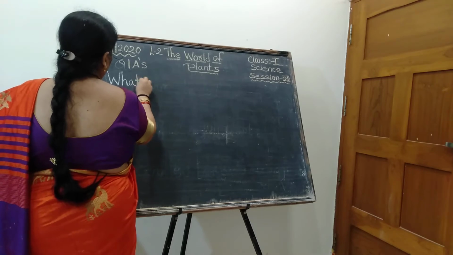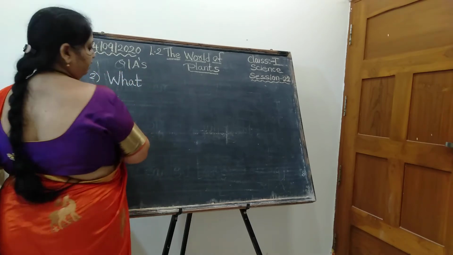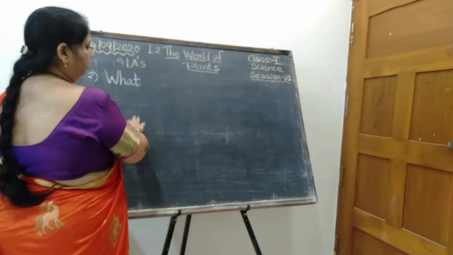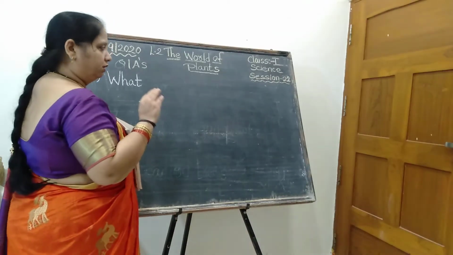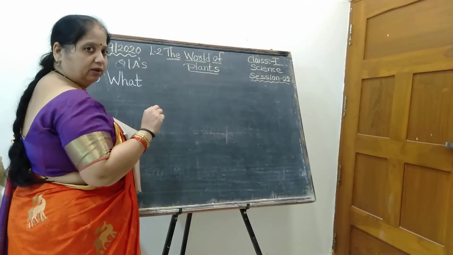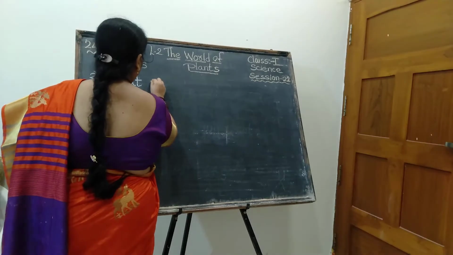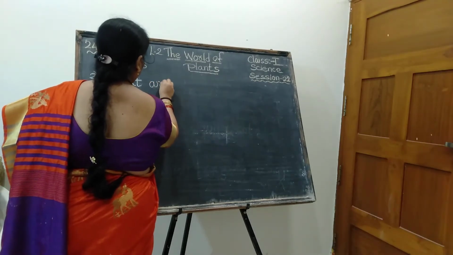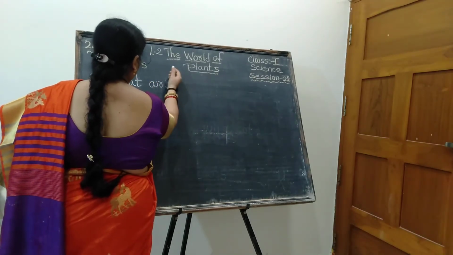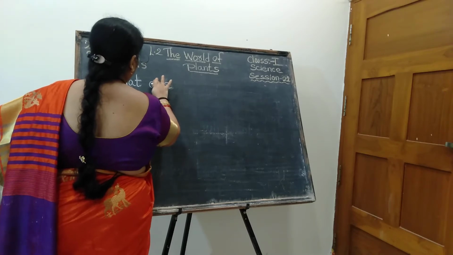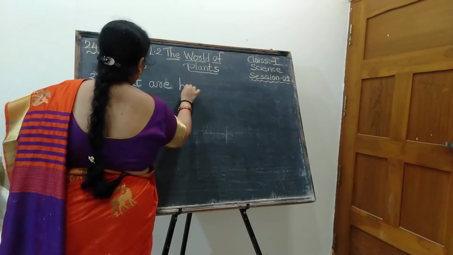Sometimes teacher will draw the lines, otherwise I won't draw. If I didn't draw, you don't write clumsy. Try to write the same way. What are herbs? They are bushy plants. No, teacher. Yes, then what are they? Tell me. What are herbs?